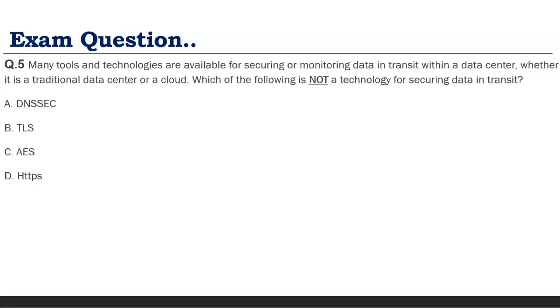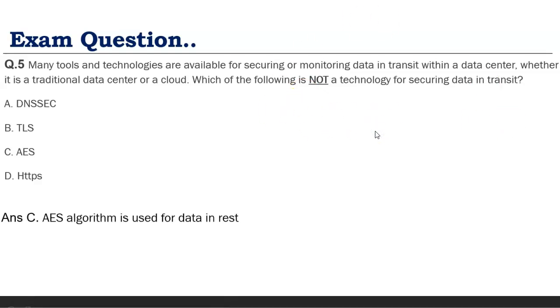We have seen that DNSSEC is a data in transit mechanism because data transitions from one DNS server to another, like root servers, TLD servers, or the authoritative servers. TLS is a mechanism we have already seen for data in transit. HTTPS is the same as TLS. AES we have seen and explained in detail.